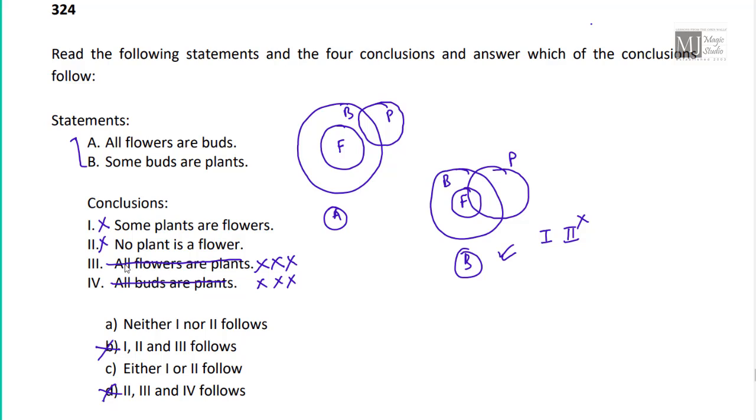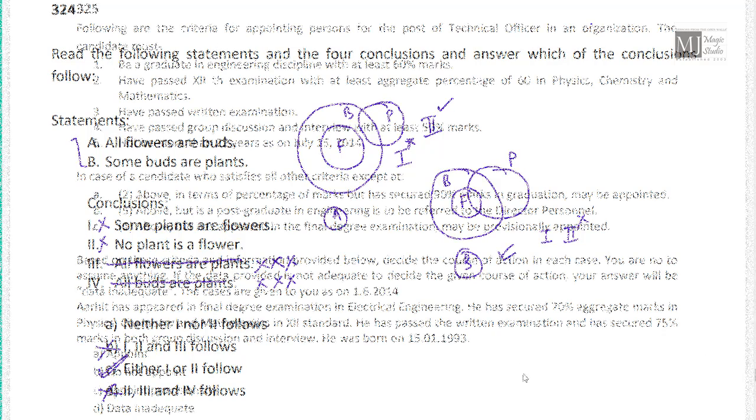Now, if I choose 2 to be followed, no plant is a flower. In Venn diagram A, conclusion 2 follows. Then some plants are flowers. There is no connection between the Venn diagram of F and P. That means 1 will not follow. So I can conclude that either 1 or 2 follows. If 1 follows, then 2 doesn't follow. And if 2 follows, then 1 doesn't follow. Option C fits in.